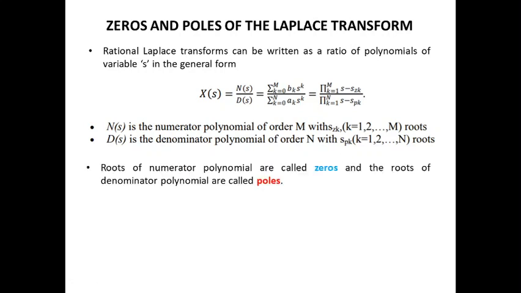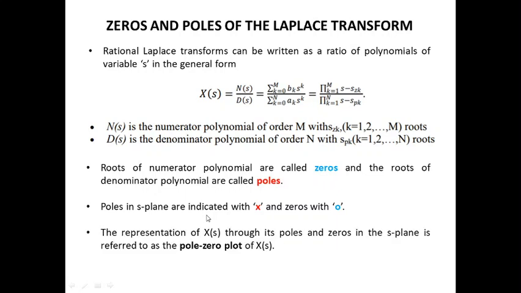The roots of the numerator are called zeros and the roots of the denominator polynomial are called poles. Poles in the S-plane are indicated with a cross and zeros are indicated with a circle. The representation of X of s through its poles and zeros in the S-plane is referred to as a pole-zero plot.